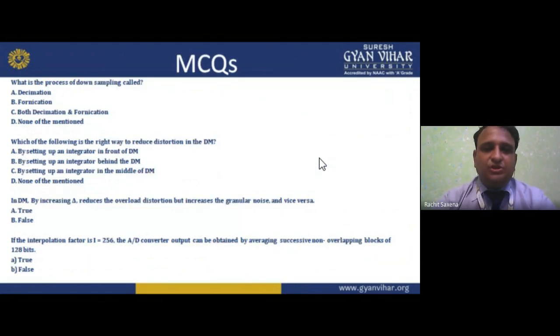Now, what is the process of downsampling called? Decimation. Which of the following is the right way to reduce distortion in DM? By setting up the integrator. In DM, by decreasing the step, reduce it. In interpolation factor 1 by 256, the analog to digital converter can obtain averaging in blocks of 128 bits. So these are the multiple choice questions related to this lecture.